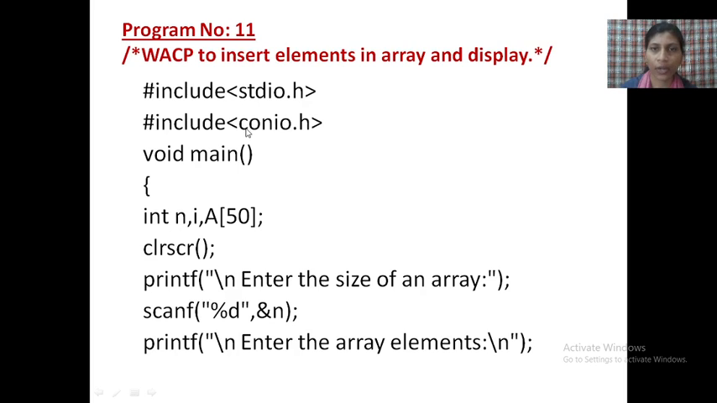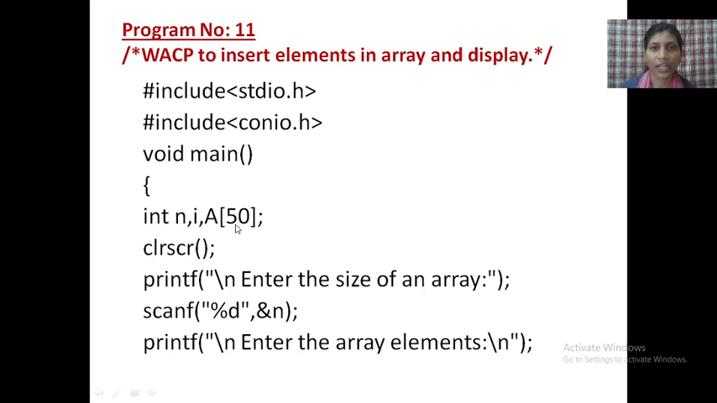See here, we will write #include <stdio.h> and #include <conio.h>. Write down these two header files. Void main: the execution of a C program starts from the main function. Int is the data type, and n, i, a of 50 are the variables. Here n and i are ordinary variables, and a of 50 is an array.